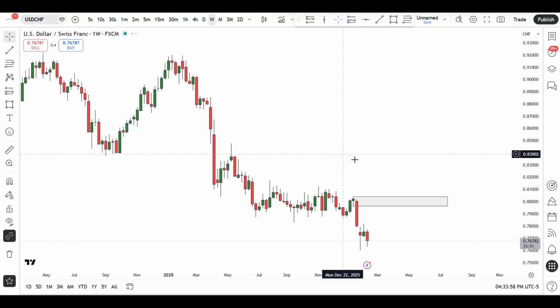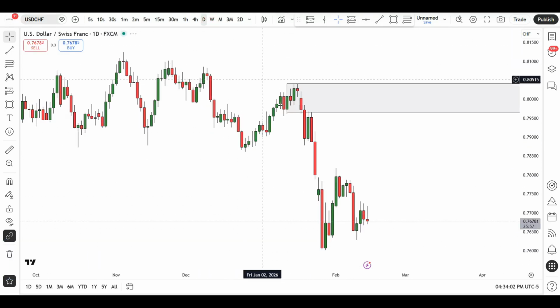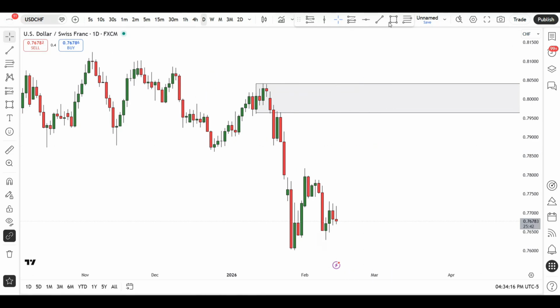Now for US dollar, Swiss francs, again, obviously this market is clearly in a downtrend. As we can see, I was waiting to see if we get a pullback into this particular supply zone last week, but you can see from here the market just started to collapse. And right now, again, just like in the case of USD/CAD, we are pretty much in the middle of nowhere. Now, few courses of action. Maybe the market opens next week, who knows?